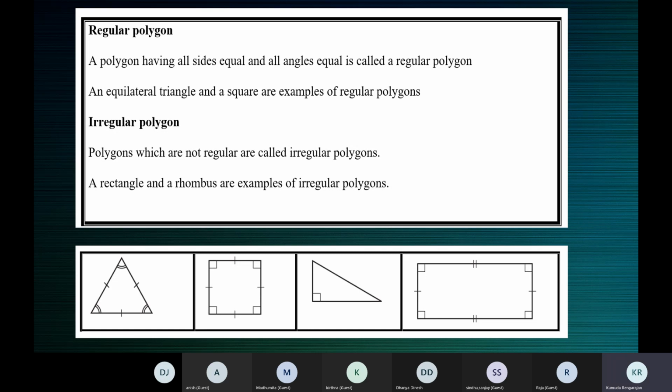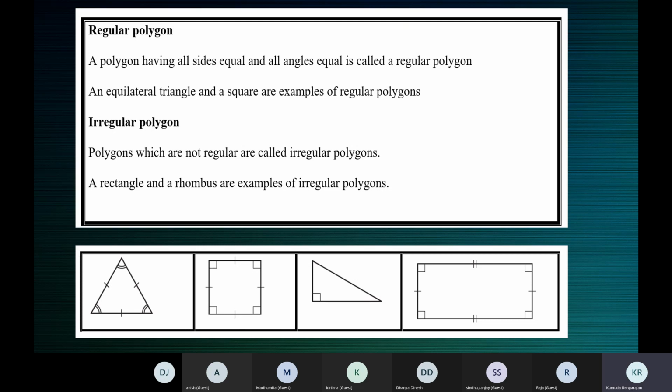So we know that in an equilateral triangle, all the sides are equal, maybe all of them equal to, say, 10 centimeters, and all the angles are equal, always 60 degrees. Each angle is always 60 degrees. The triangle may be very big or very small. You draw a very big equilateral triangle, maybe the sides are like 25 centimeters. You have an equilateral triangle ABC in which each side measures 25 centimeters.